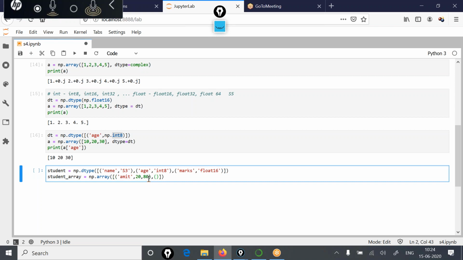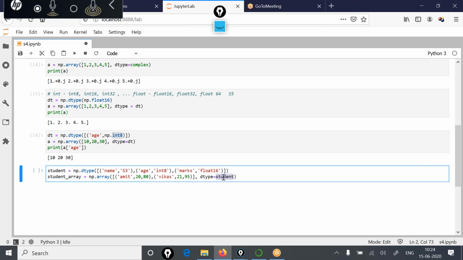Comma, you can mention another row for this array also, and let's say our second student is Vikas, having age 21 and marks 25. Now here comma, you need to mention that this dtype is equal to student.